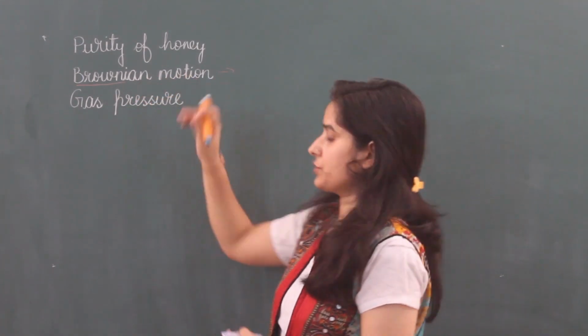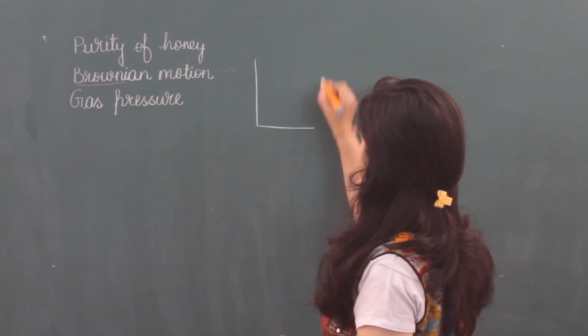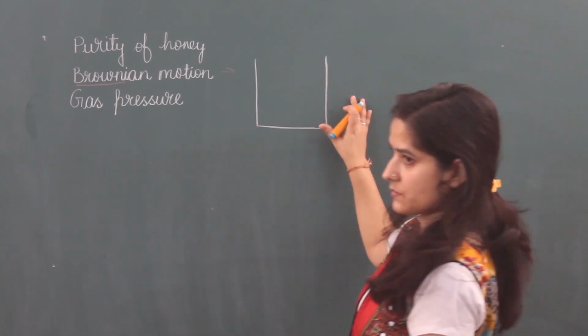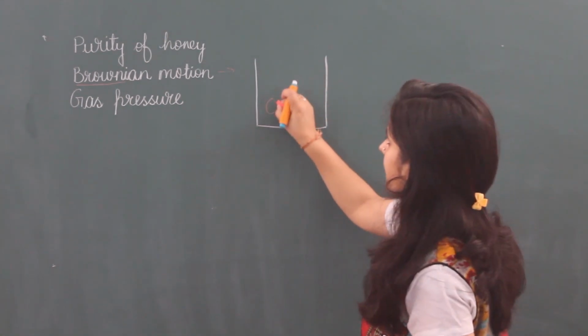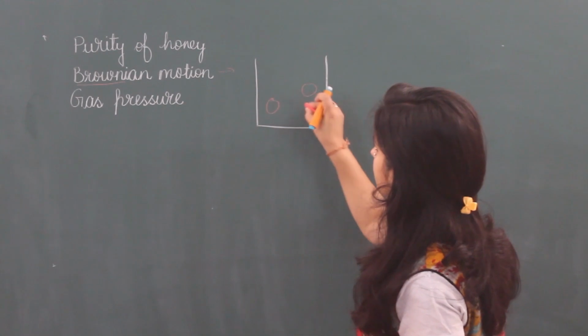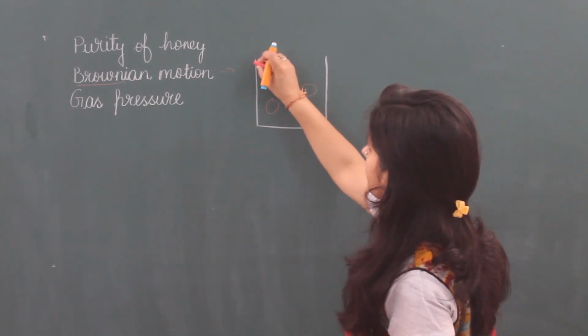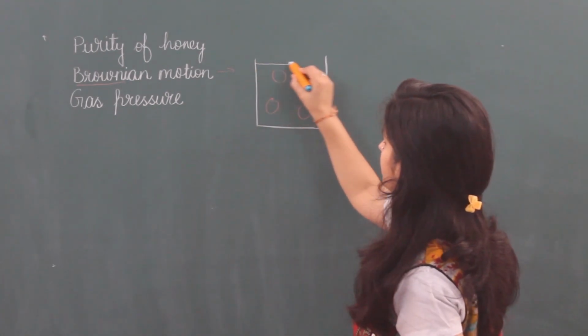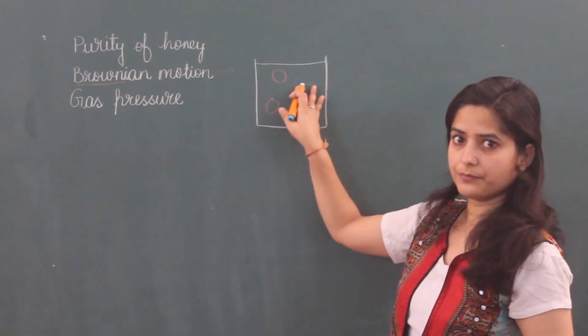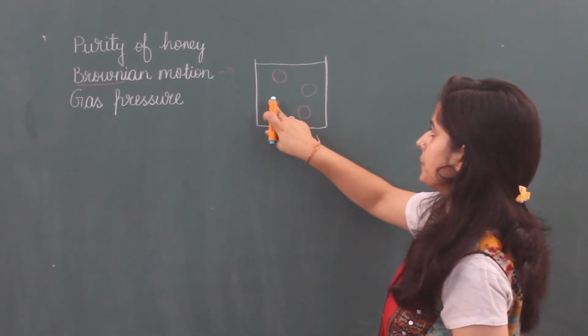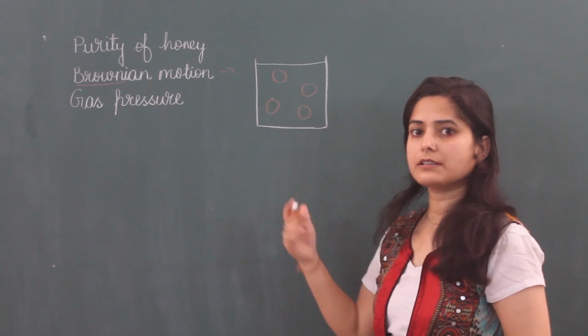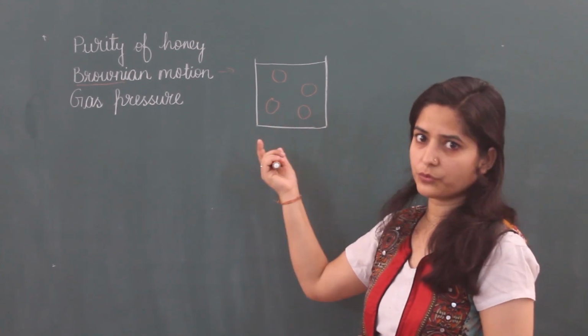And now what is this motion? This is one container and there are particles of gases we are taking here. So there is a gap between them. Due to more kinetic energy, these gas particles are continuously moving here.